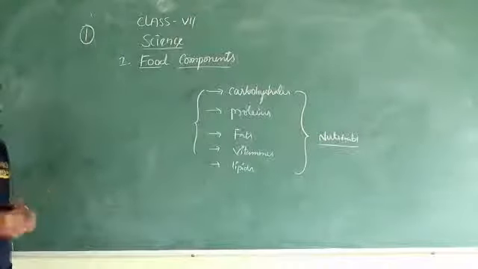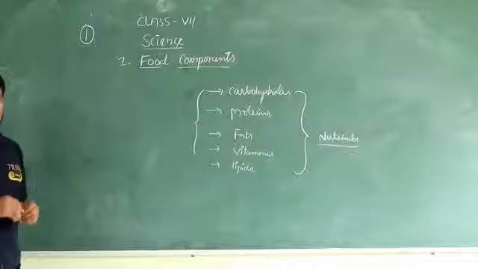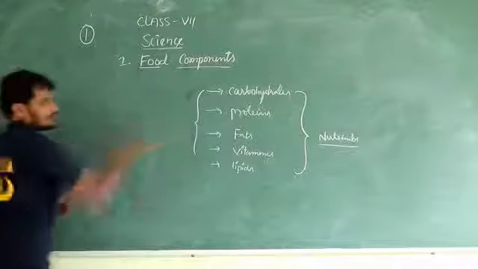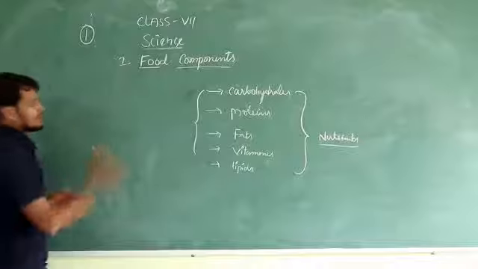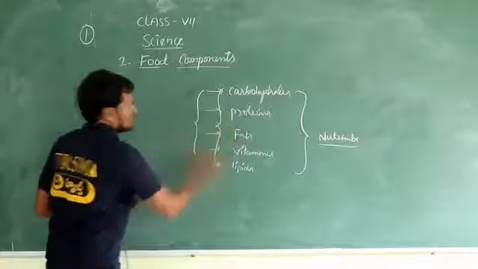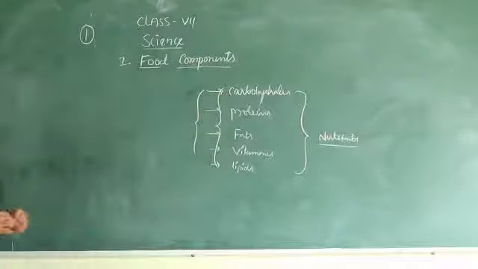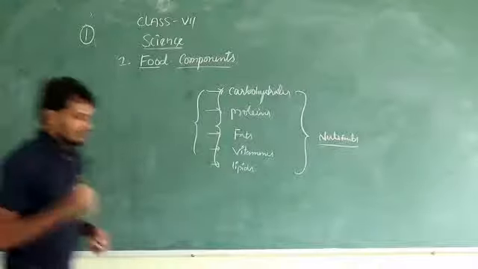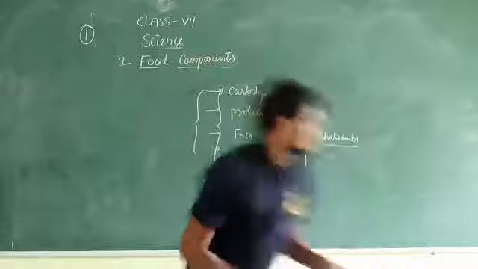Next, collect different types of foods and ask your friends what their favorite foods are, and make a list of that. Assume which nutrients are present in that food, make a list and observe. Let us do one.